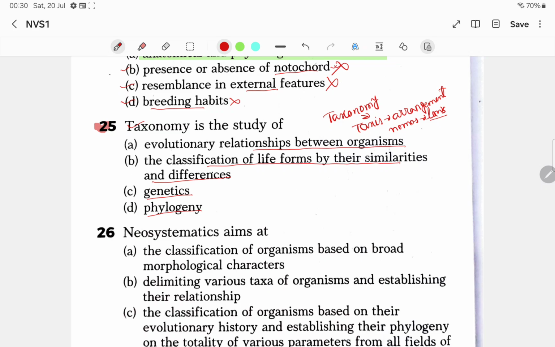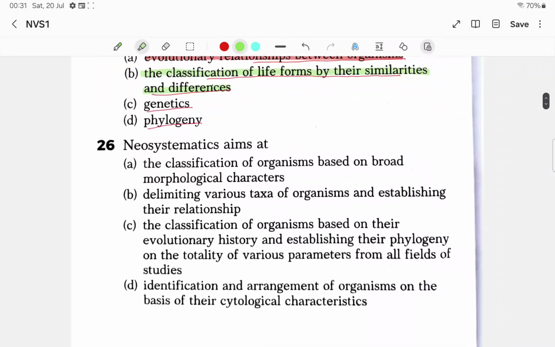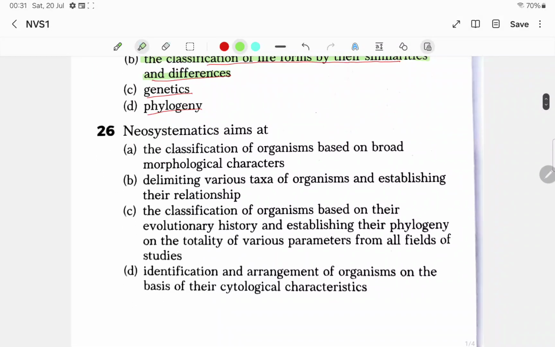So what will be the correct answer? The correct answer will be that taxonomy is the study of the classification of life forms by their similarities and differences. If you say the evolutionary relationship between organisms, that is actually called systematics. So for taxonomy, the correct answer will be the classification of life forms by their similarities and differences.